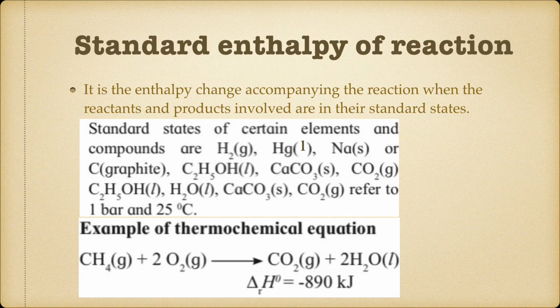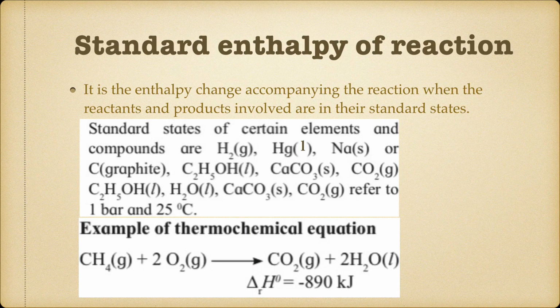One reaction is given over here, the combustion of methane: CH4 methane reacting with oxygen gives CO2 plus H2O. First, it is a balanced reaction. Next, we have to write down the standard states of each one. The standard enthalpy of reaction is given on the right hand side. Now if the reaction is reversed, for example CO2 plus 2H2O gives CH4 plus 2O2, then the value of enthalpy will be plus 890 kilojoule.